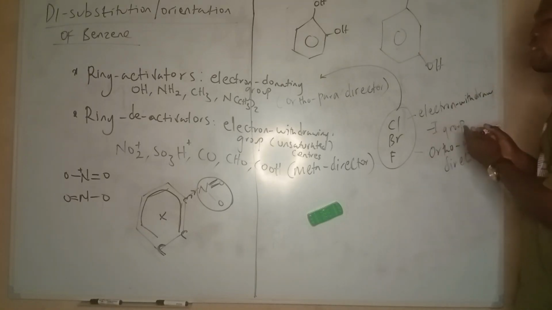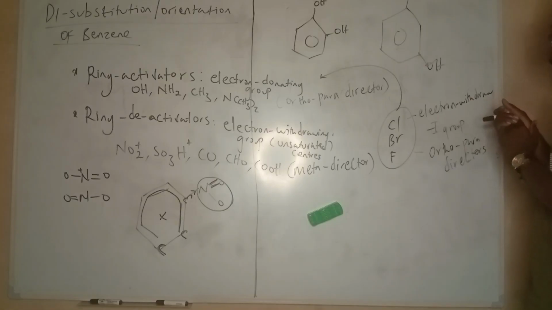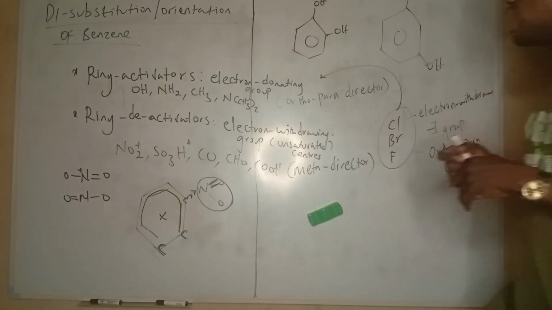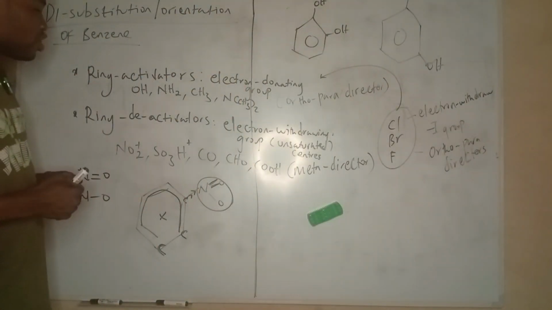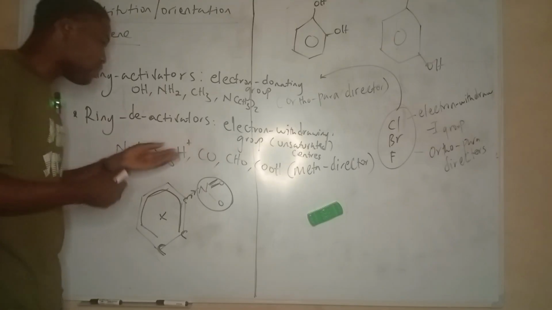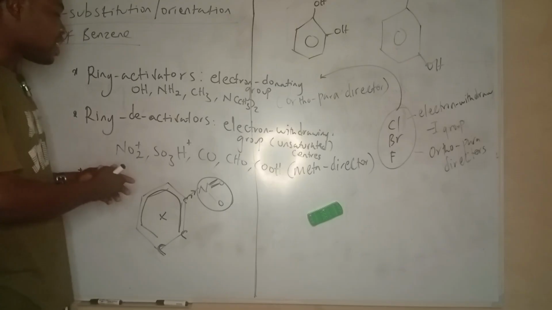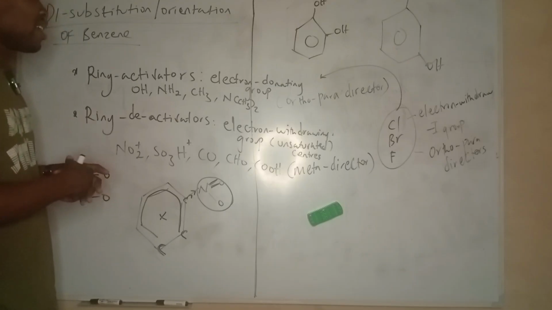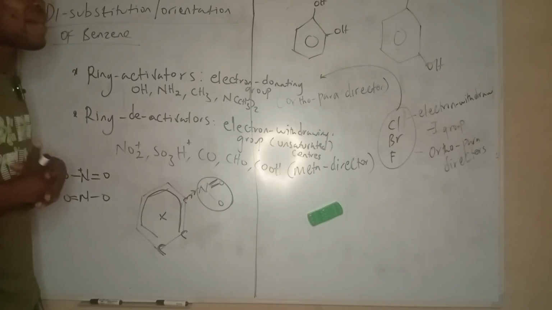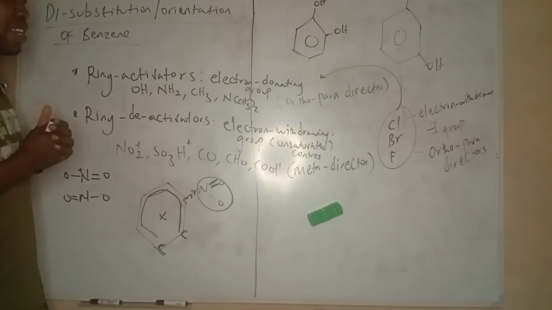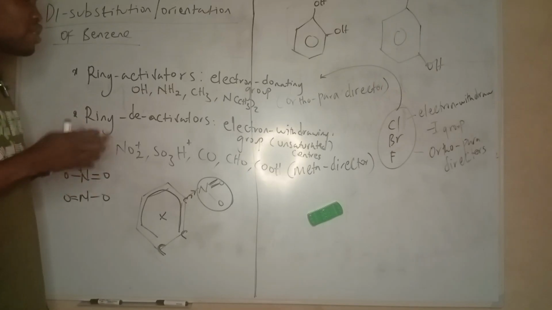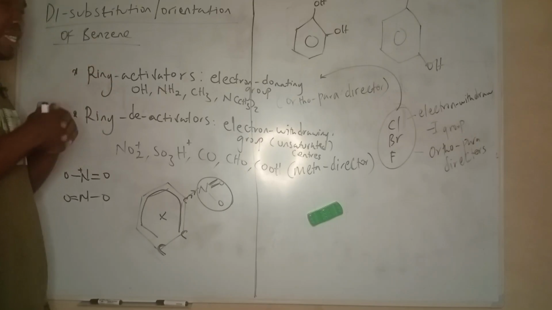These are electron withdrawing groups, but the only electron withdrawing groups that are ortho-para directors are the halogens. The halogens can withdraw electrons, but their pull is usually not as strong as these other deactivators, which are usually bad electrophiles. They deactivate the ring to a very small extent, but they are ortho-para directors.